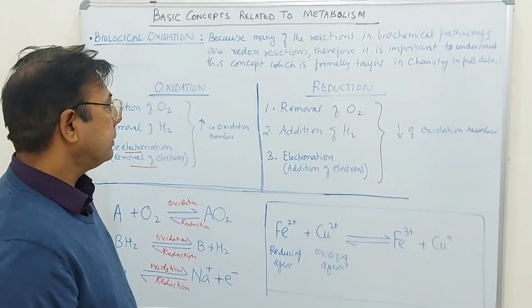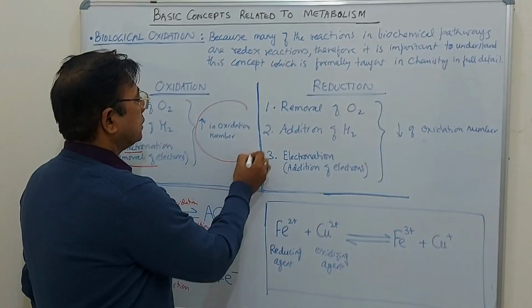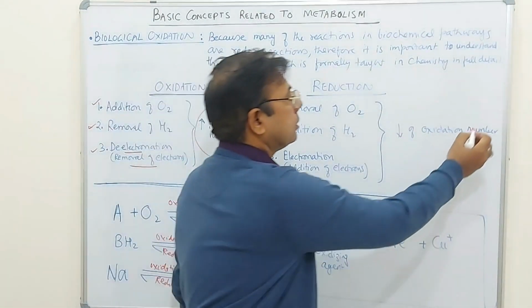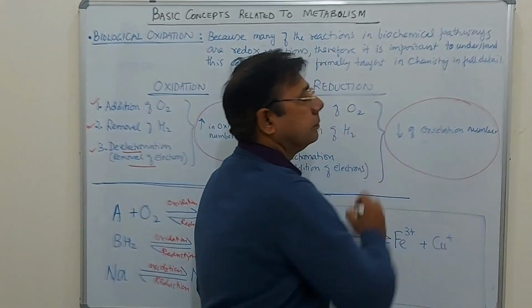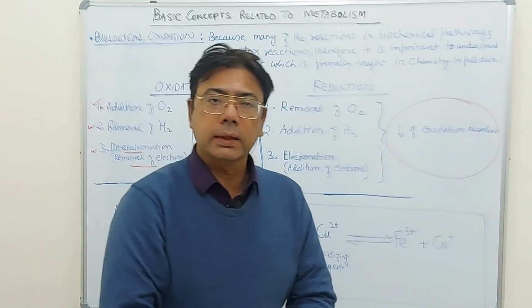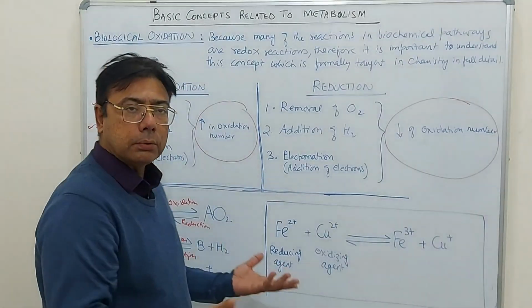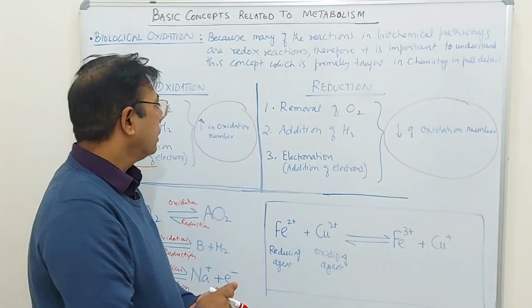Now the very important thing is that all these three criteria for oxidation and reduction can be condensed into a very precise definition that is based on oxidation number. And oxidation numbers also you have studied in great detail in your chemistry classes, and you know the rules of calculating oxidation number.